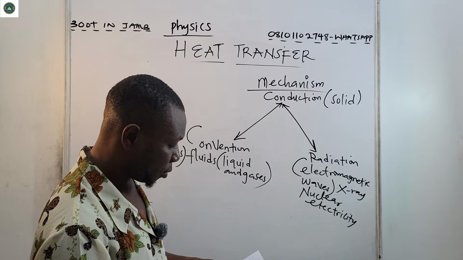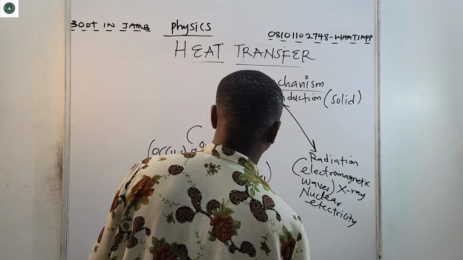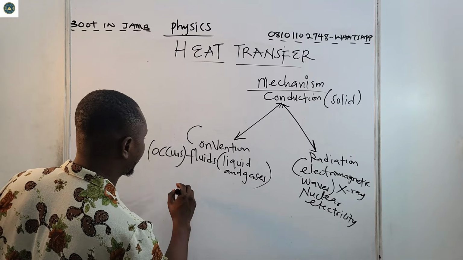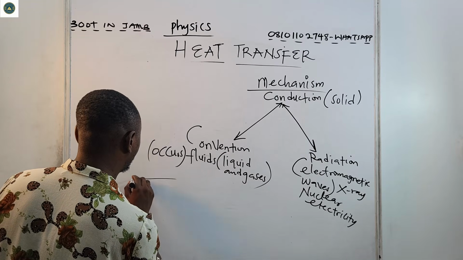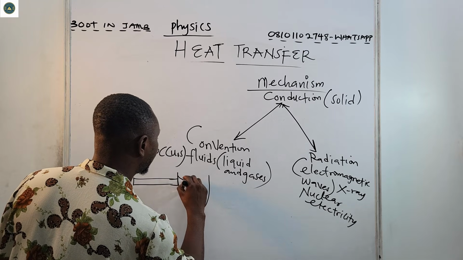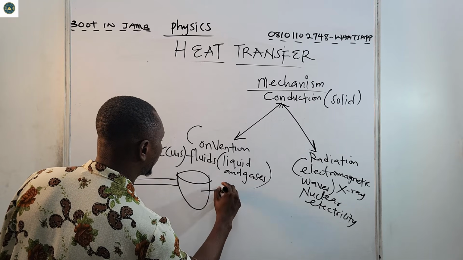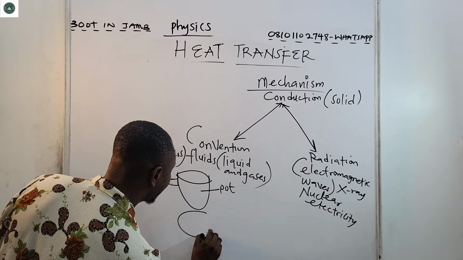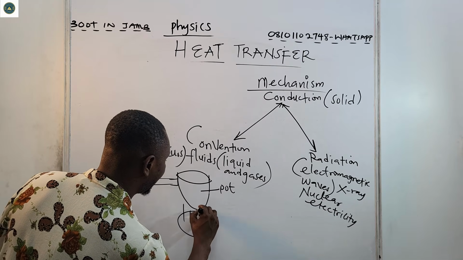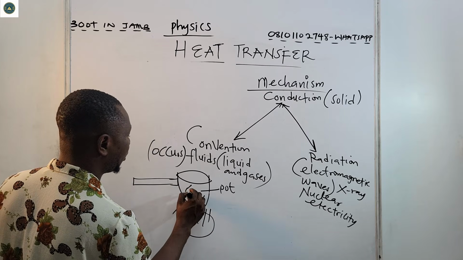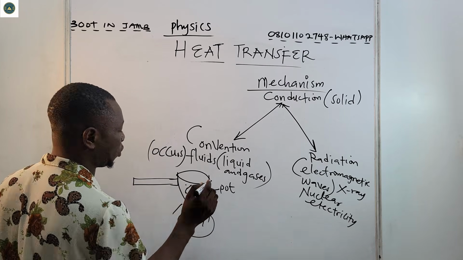Now, for example, let's assume I have something of this nature. Let's say this is the handle, and this is a pot. Then there is a gas burner supplying heat to this system. Then I have maybe food molecules or water molecules.